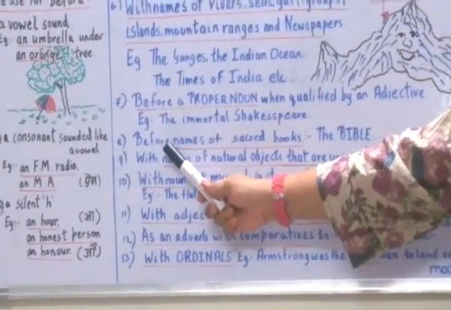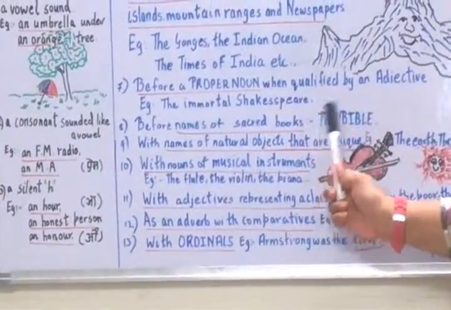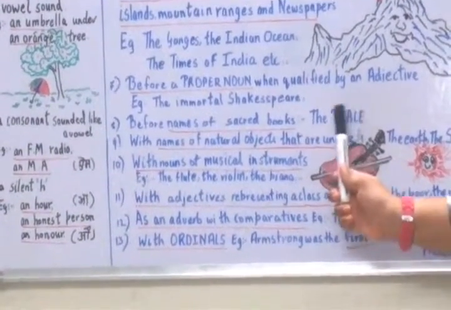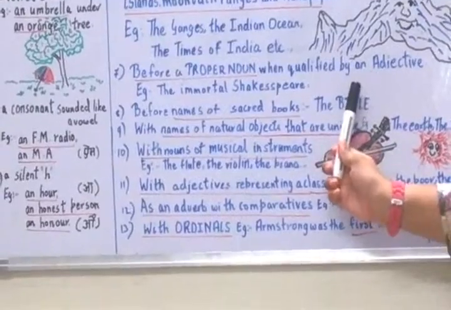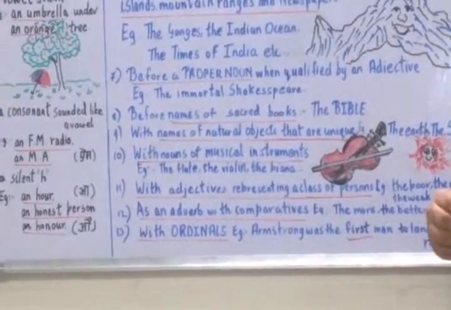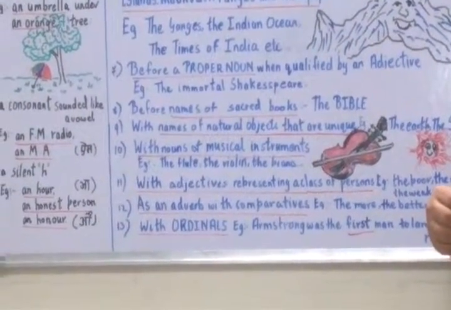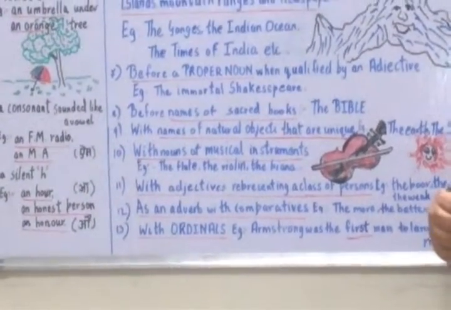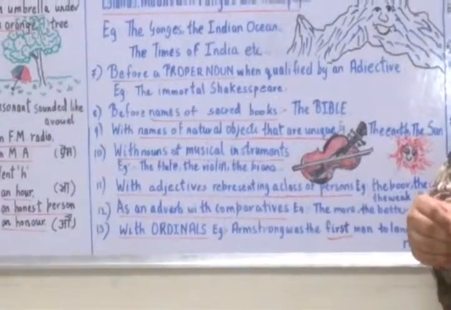The can be used before names of sacred books like the Bible, which is a sacred book of Christians. You can say I believe in the Bible, or Hindus believe in the Vedas or the Ramayana, or the Muslims believe in the Quran.